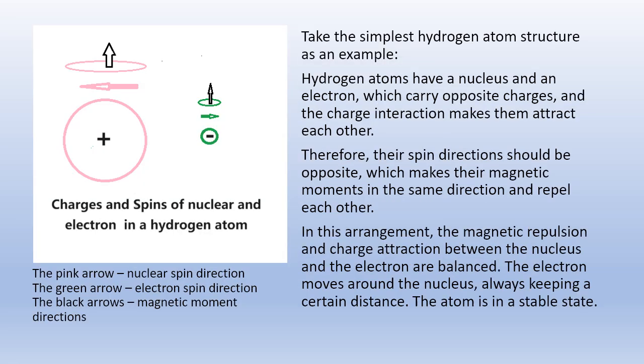Take the simplest hydrogen atom structure as an example. Hydrogen atoms have a nucleus and an electron, which carry opposite charges, and the charge interaction makes them attract each other. Therefore, their spin directions should be opposite, which makes their magnetic moments in the same direction and repel each other. In this arrangement, the magnetic repulsion and charge attraction between the nucleus and the electron are balanced. The electron moves around the nucleus, always keeping a certain distance. The atom is in a stable state.